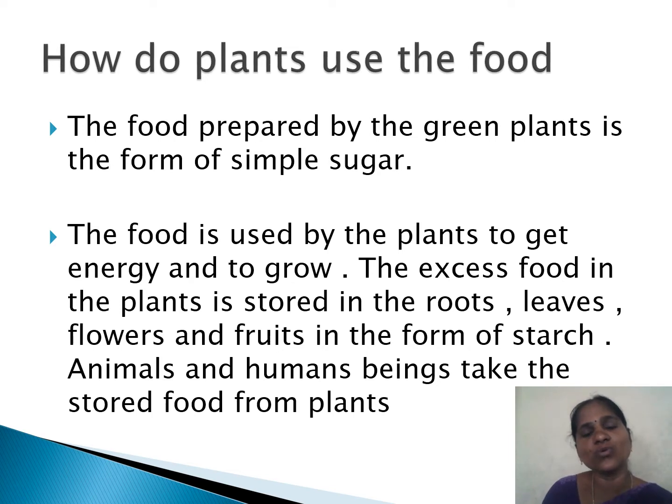So where do we get energy? From food. In the same way, plants get energy through the food itself. So plants use this food for growth and development as well as to get energy.